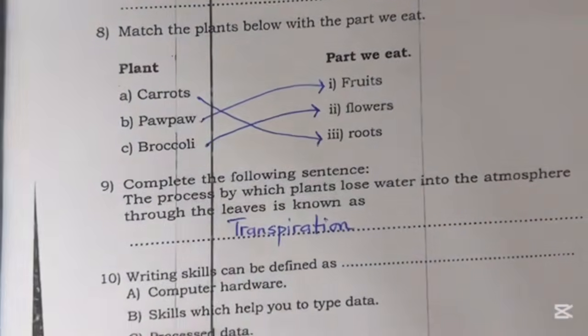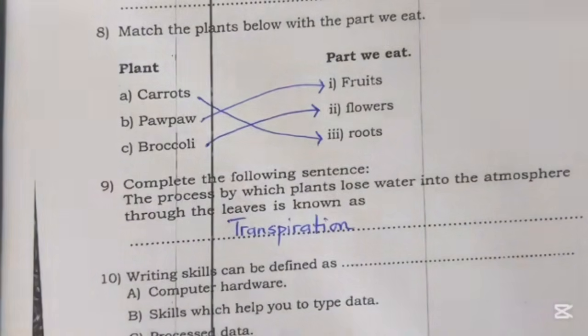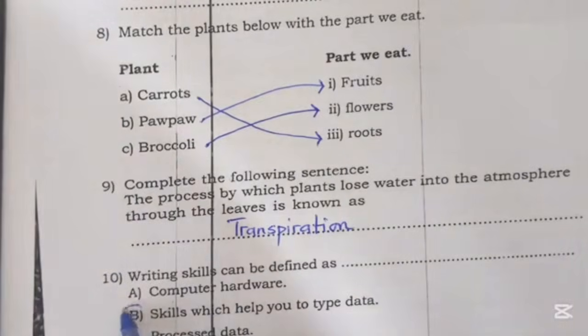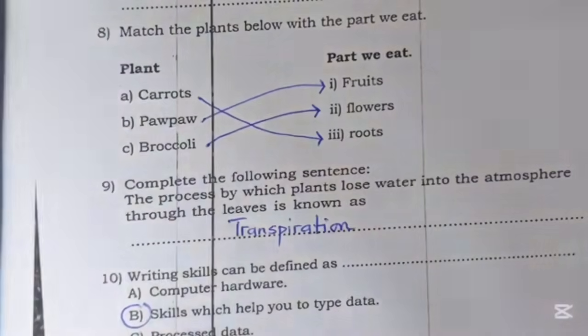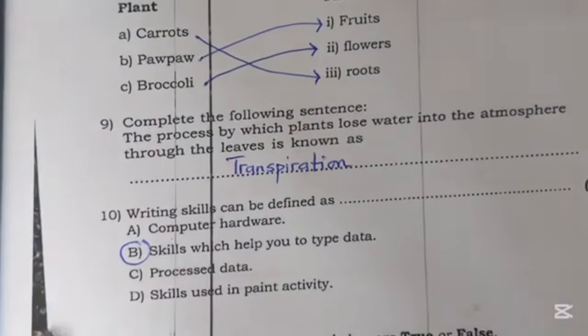And typing skills here can be defined as computer hardware skills, skills which help you to type data, process data, skills used to paint. Of course, here it is skills which help you to type data.